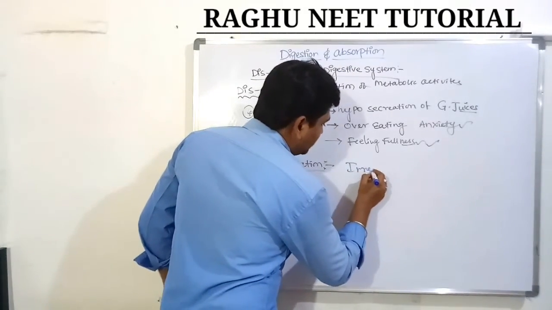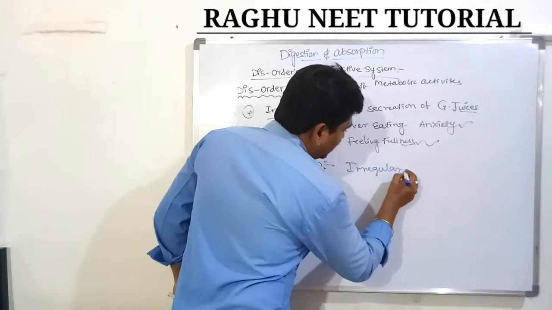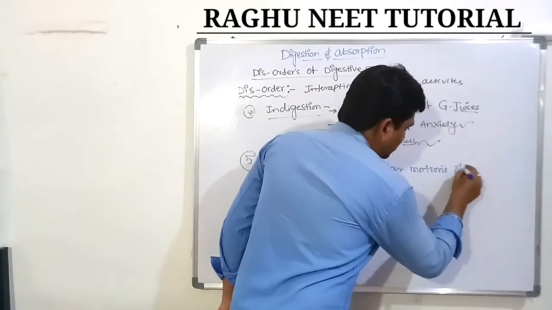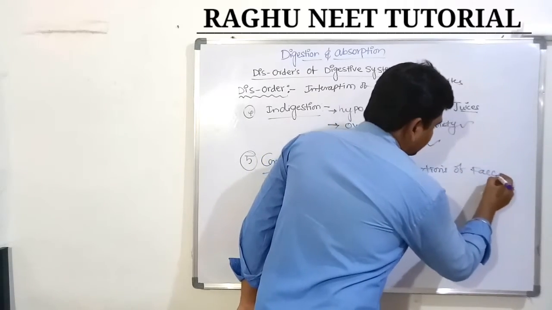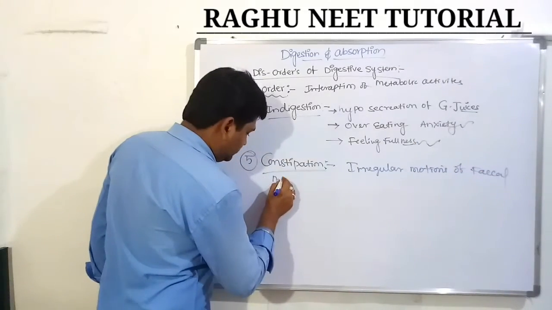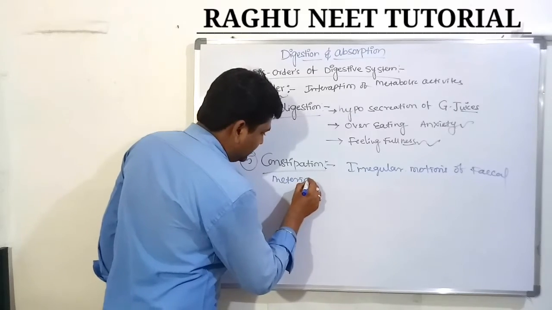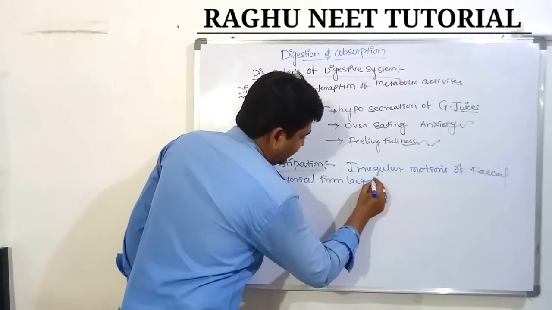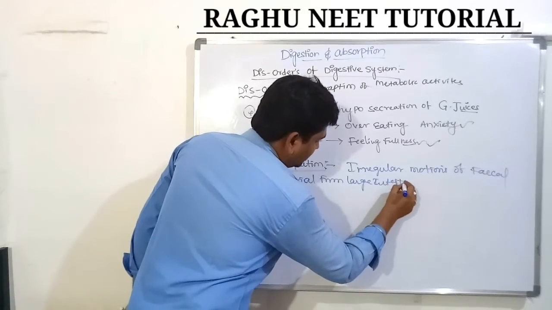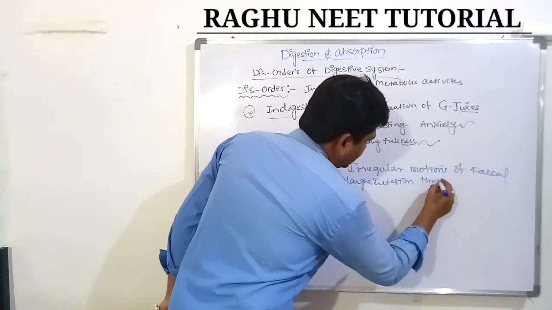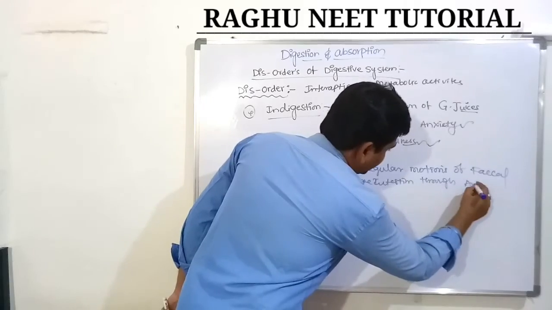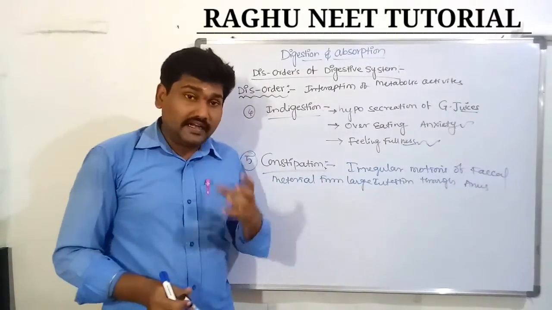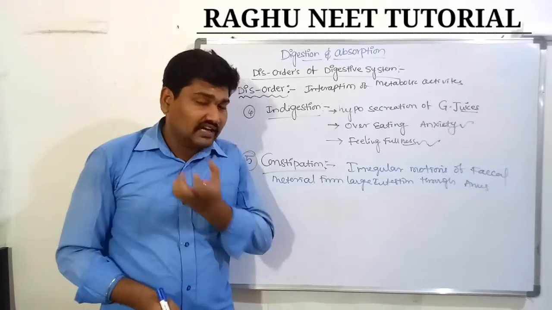Irregular motions of fecal material from the large intestine through the anus means it is stored in the large intestine.